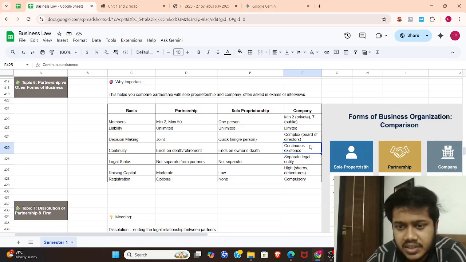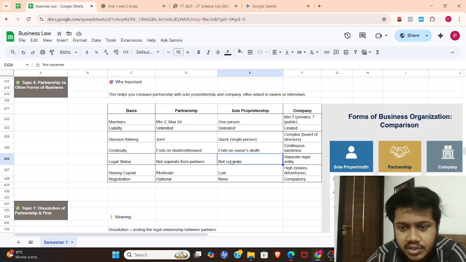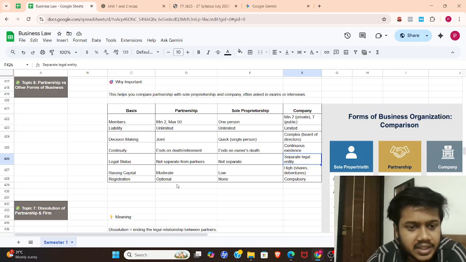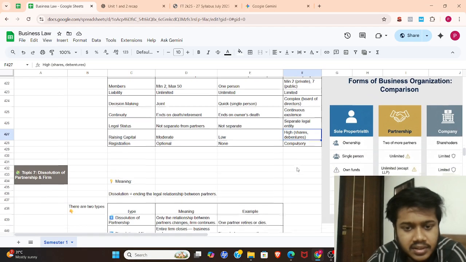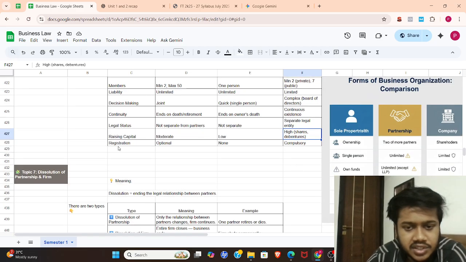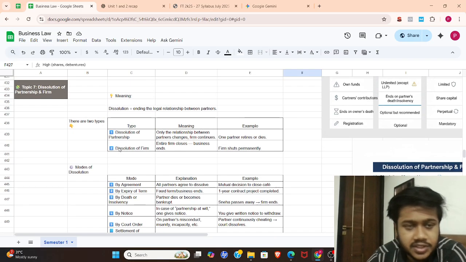In continuous existence, a company can never die. Legal status: not separate from the partners, not separate. Here it is separate. Raising capital: moderate, low, high. Registration: optional, none, compulsory. Okay. Now moving to the dissolution of partnership and firm.